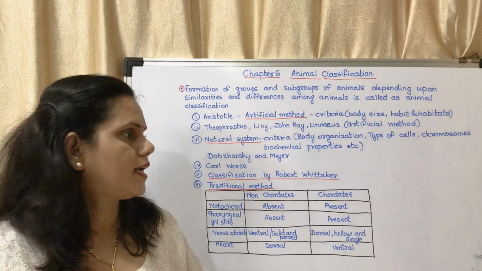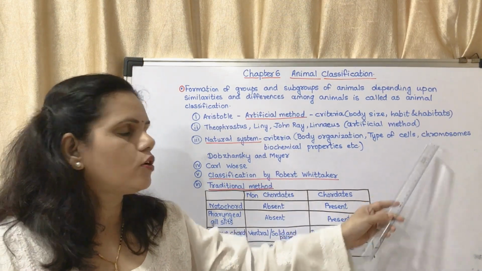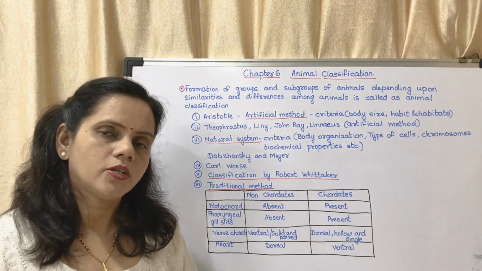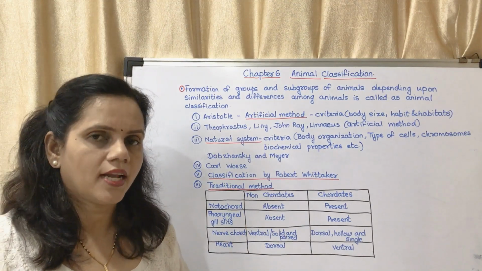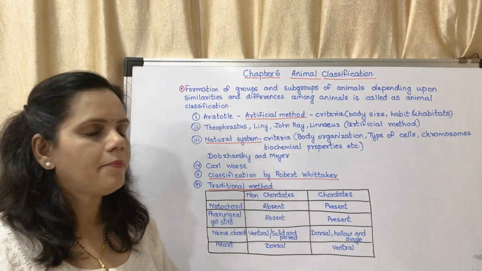Then the type of cells which they are made up of, chromosomes, and biochemical properties. This was the natural system of classification, done by Dobzhansky and Mayer.